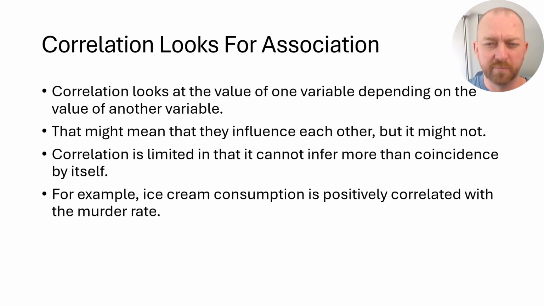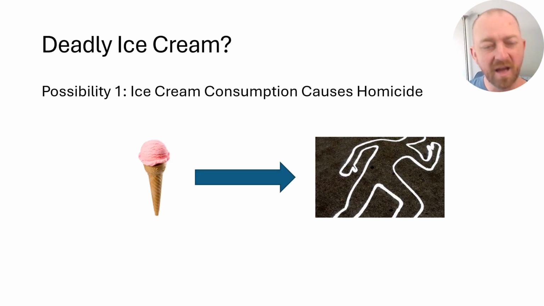Now, you might pause here and say, well, wait a minute. Does that mean that ice cream is causing murder? Are people killing other people because they're eating ice cream? And now we're going to unpack exactly why that doesn't necessarily mean that's what's going on. If you have a correlation, specifically in this case a positive correlation, it could mean a couple of things.